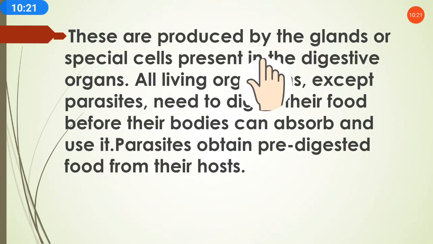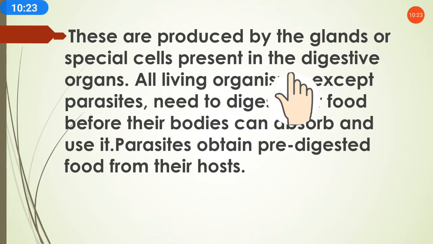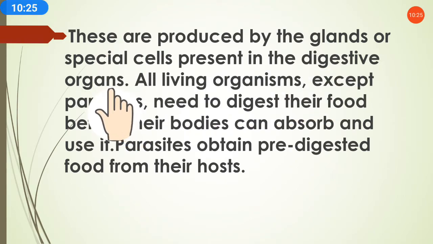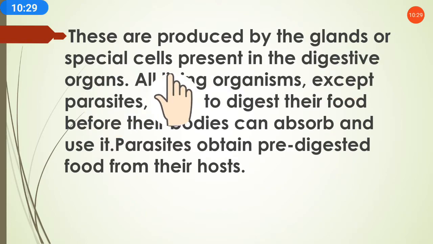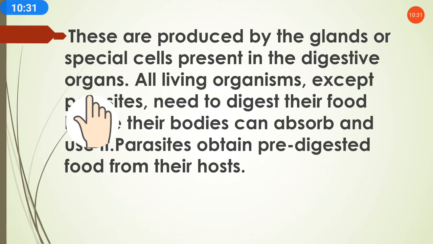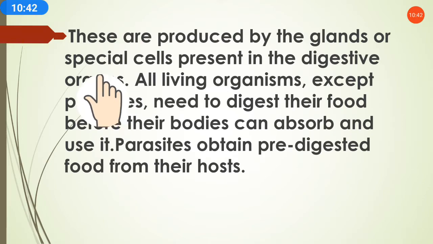These are produced by the glands or special cells present in the digestive organs. How are enzymes produced? As you know, many different types of cells are present in the body. Some special types of cells in the digestive organs produce enzymes for increasing the rate of chemical reactions in the body and convert the complex food into simpler form.